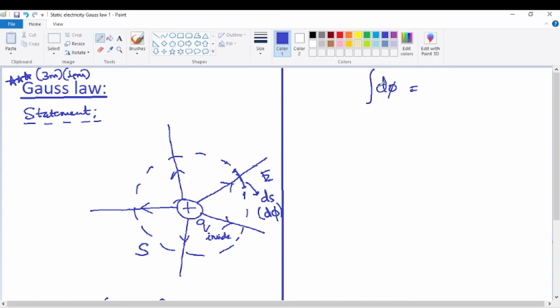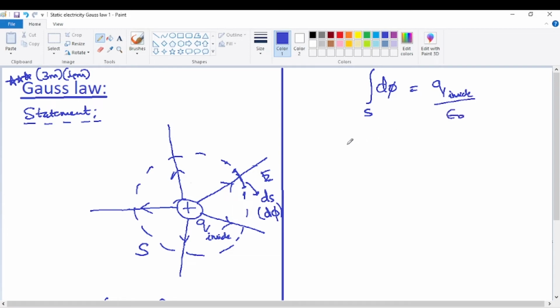So the total flux is written as the sum of all the fluxes considered for what surface? Considered for the entire closed surface. That's why this is called integral d phi for the surface S. So that is equal to what? On the right-hand side we got q inside, the total charge inside, divided by epsilon naught. That way it can be done.